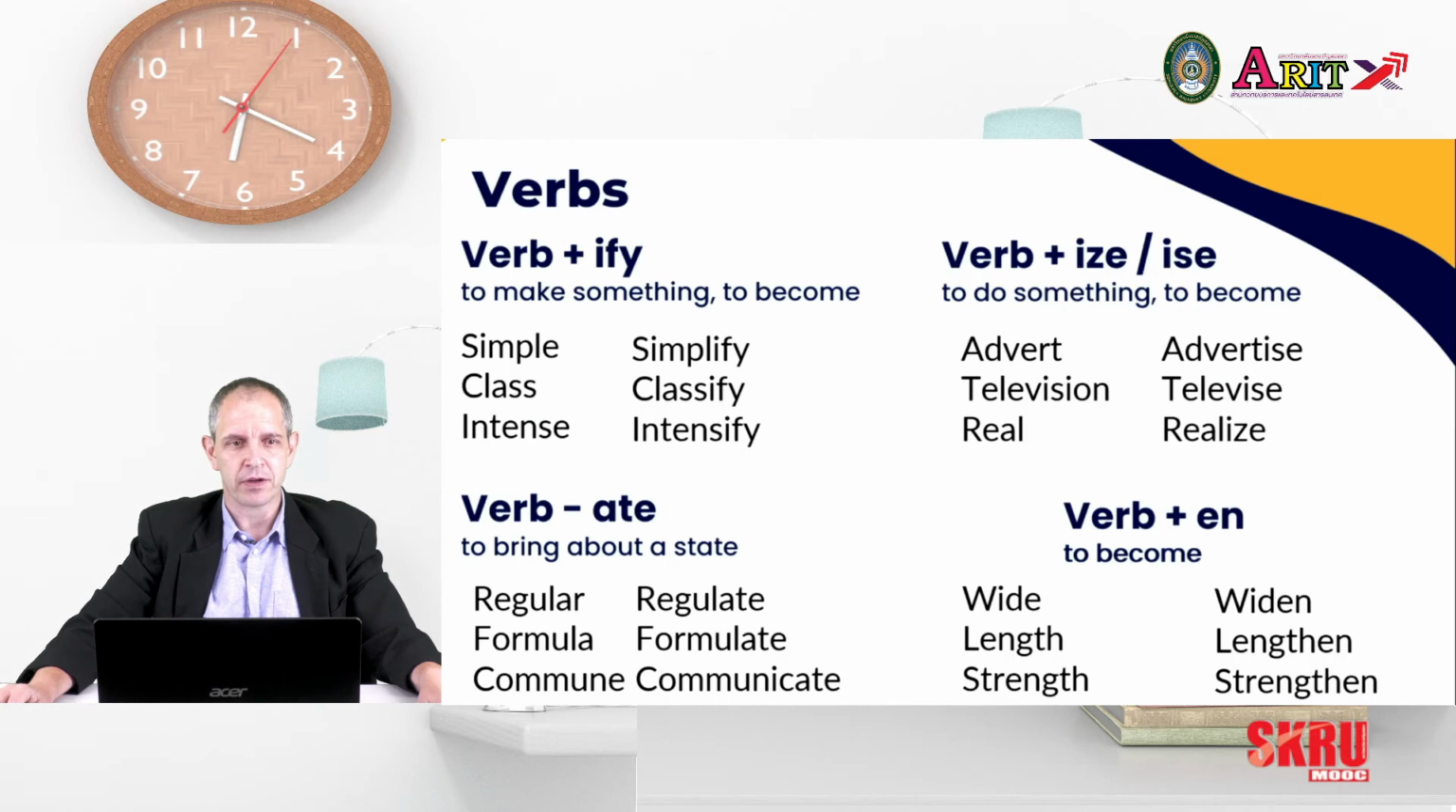Let's look at how to make verbs. There are different ways: to make something or become something. So with an adjective, simple: to make something simple is to simplify. A class, like when you organize something, as a verb you classify. Intense is an adjective; to make something more intense, to increase it, we say intensify.